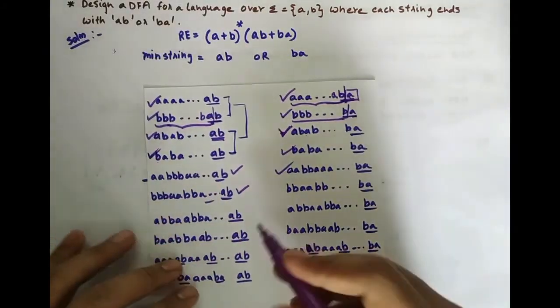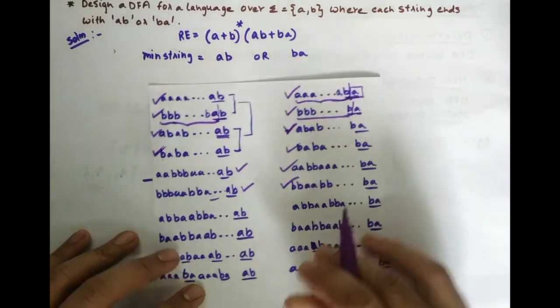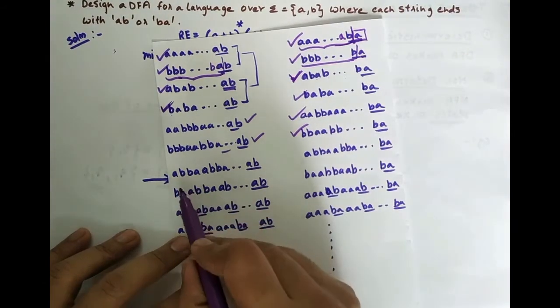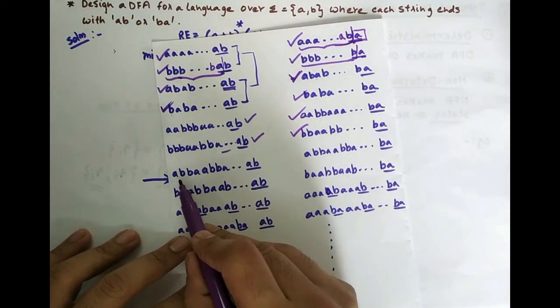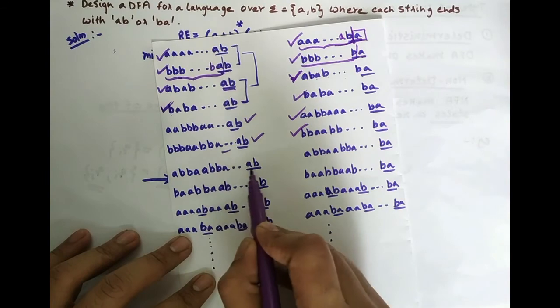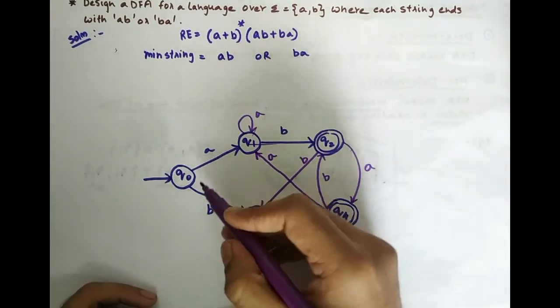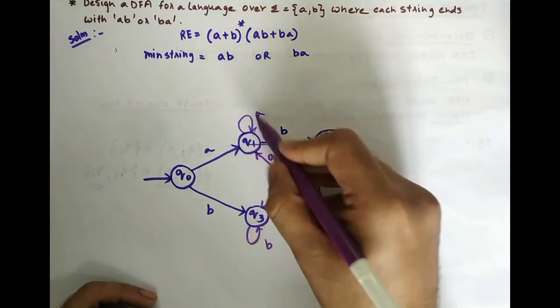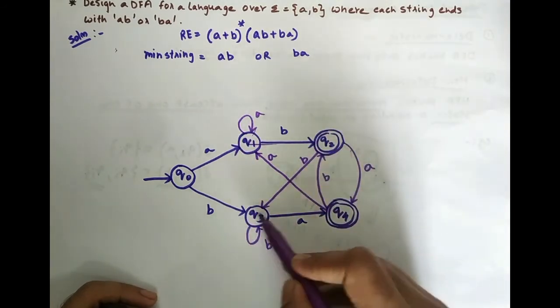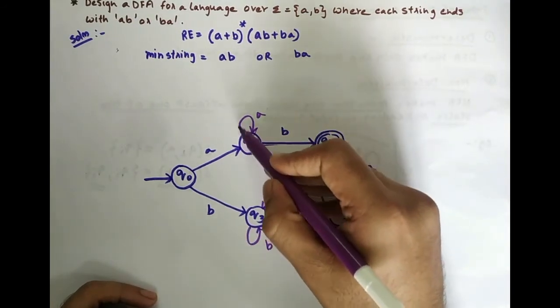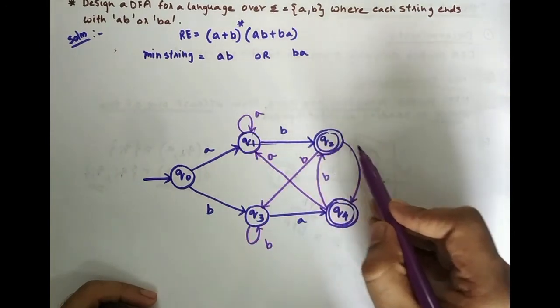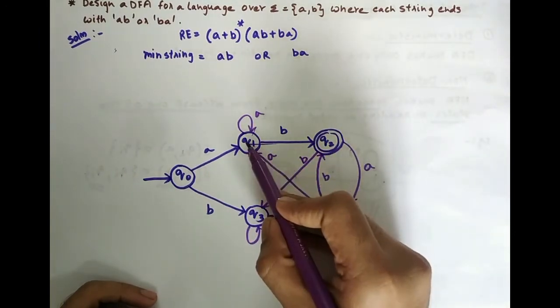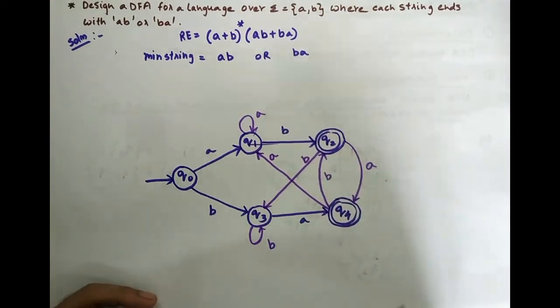So both these strings are accepted. Then some A's, some B's, some A's, some B's, some A's ending with AB or BA. Both are accepted.